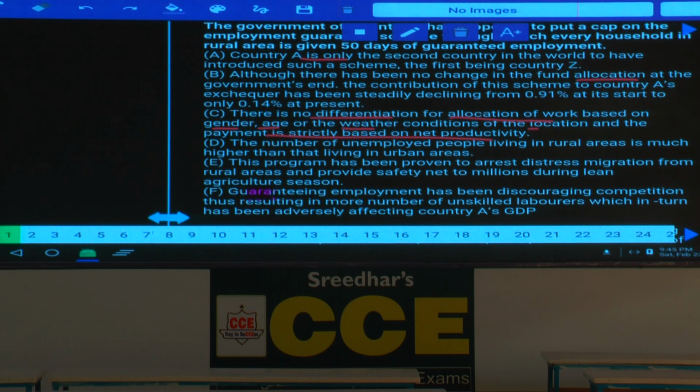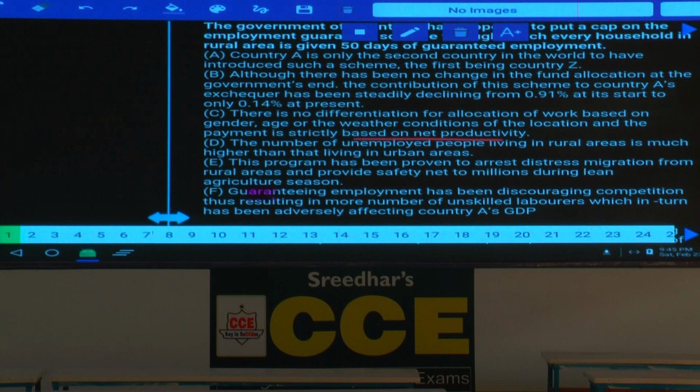Why it is disadvantage here? Now if you take for example, in these type of works, men used to be paid higher when compared with women, irrespective of the gender. They have decided to pay this one based on the net productivity only. Now if men work more, then they will get more salary, and for women who are less productive, then they will get only less amount. There will be differentiation between these two. Disadvantage for most of the people.